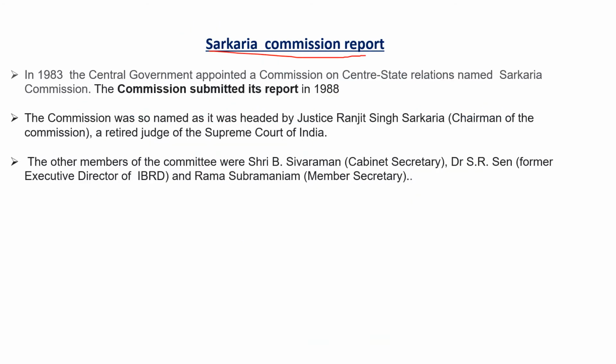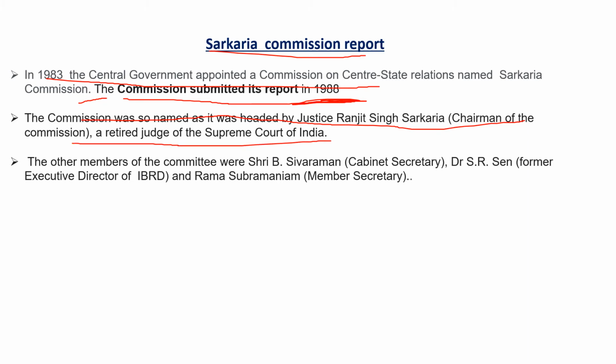Sarkaria Commission Report. In 1983, the central government appointed a commission on center-state relations named the Sarkaria Commission. The commission submitted its report in 1988. This is also an important point. The commission was so named as it was headed by Justice Ranjit Singh Sarkaria, chairman of the commission, a retired judge of the Supreme Court of India.